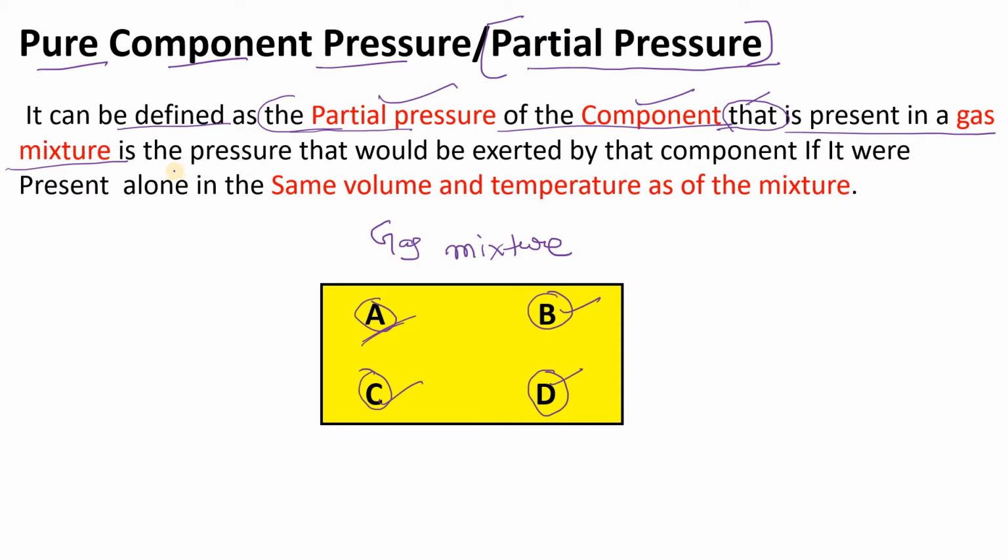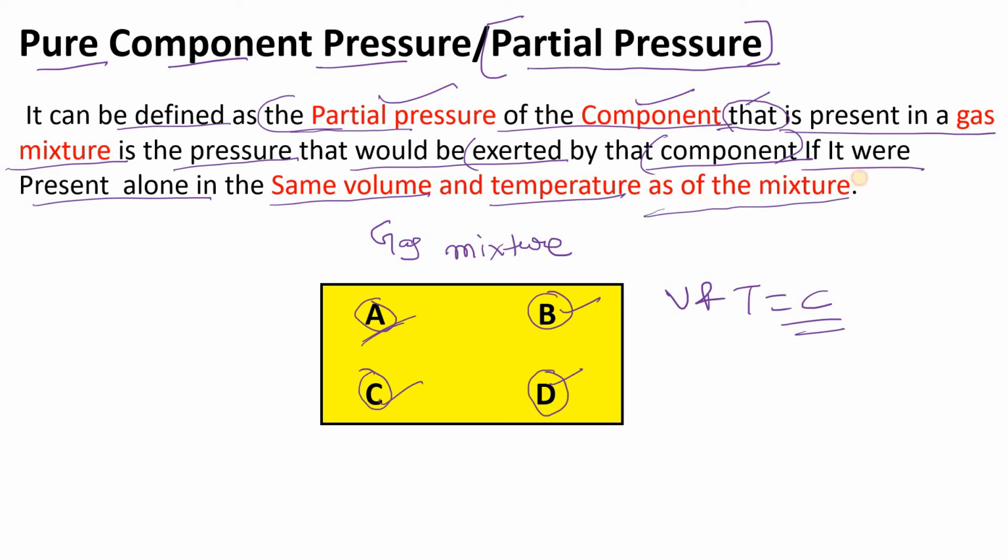It is the pressure that would be exerted by that component, if it were present alone in the same volume and temperature, meaning the volume and the temperature are constant as for the mixture.